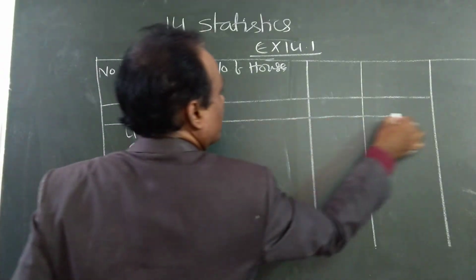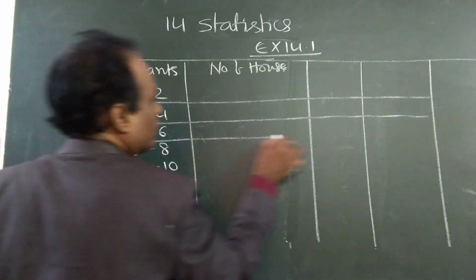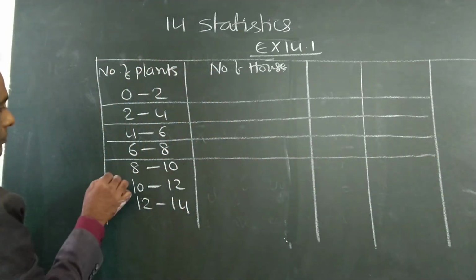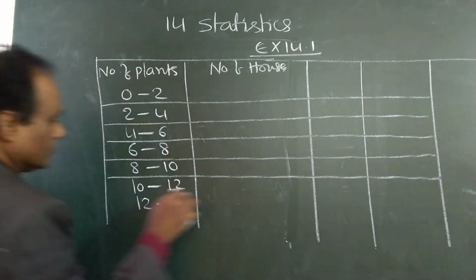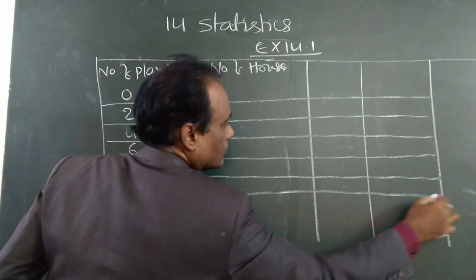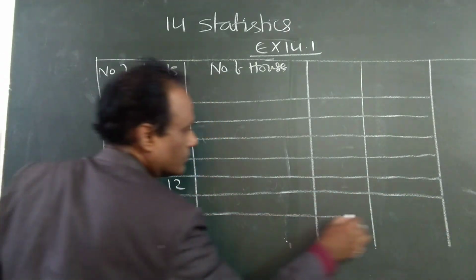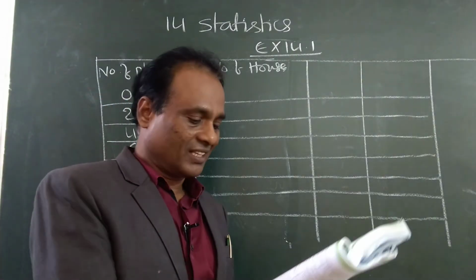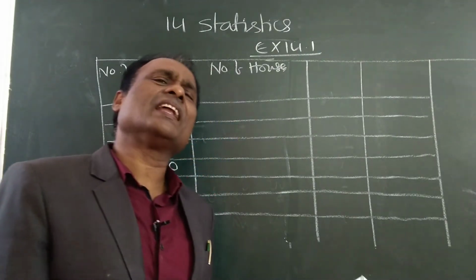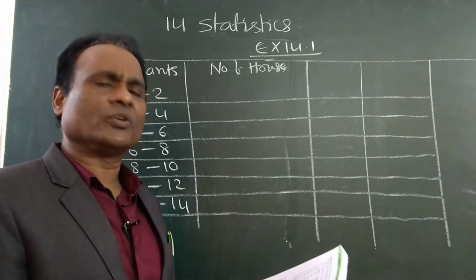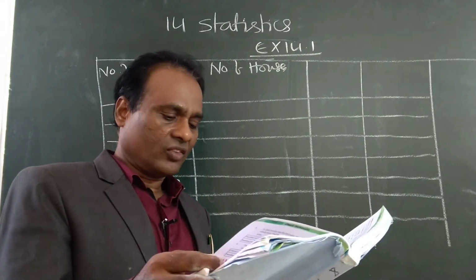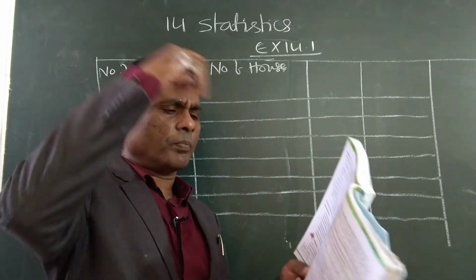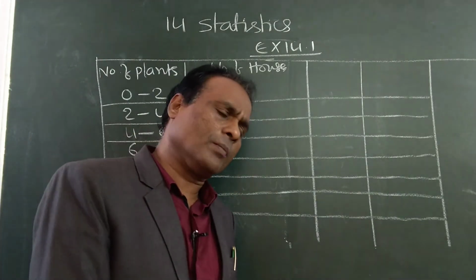See here, the table is given. Write down the table from the textbook. Don't write anything else. You already did this same problem in 9th class, so once again I will explain, then you apply the same process for all the remaining problems and complete that exercise.